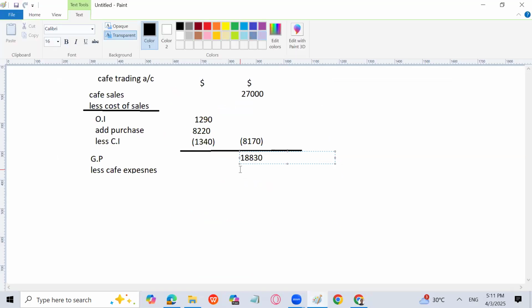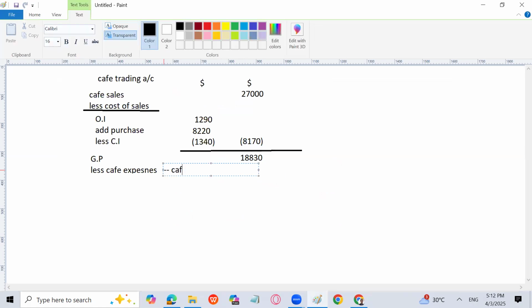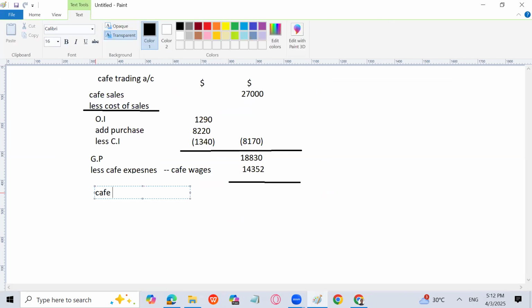I will subtract here like this, cafe wages. So I will get the 14352. I will get the cafe trading profit. Let me write here cafe trading profit.